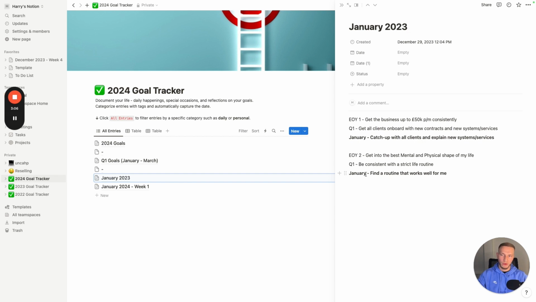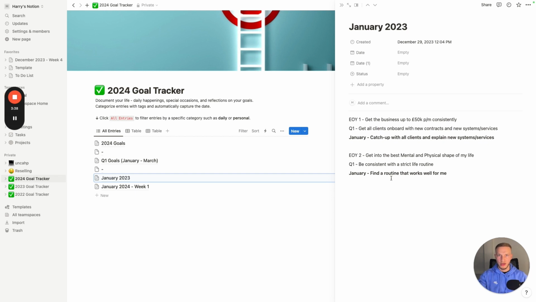And then for this goal here, I want to find a routine that works really well for me. So January for me will be all about figuring out what kind of routines work for me in terms of what time to go to the gym and what time to wake up. Last year I've been a little bit inconsistent with this. I was training consistently, but I feel like I wasn't as productive as I could be because I wasn't always in a strict routine. Some days I'd get up and work in the morning and go to the gym in the afternoon. Some days I'd go to the gym in the morning, work in the afternoon.